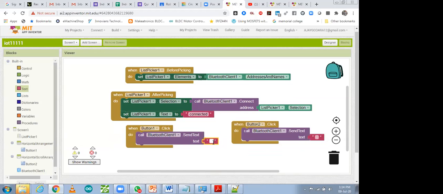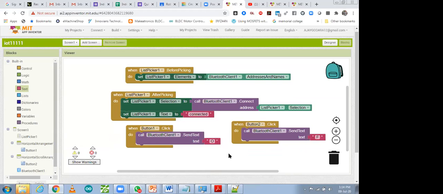So what text do you want to send from over here? I want to send A, B or O. So I'm writing O in capital. Over here I'm also sending on, off. Yes, on, off. 2 things we have to send.